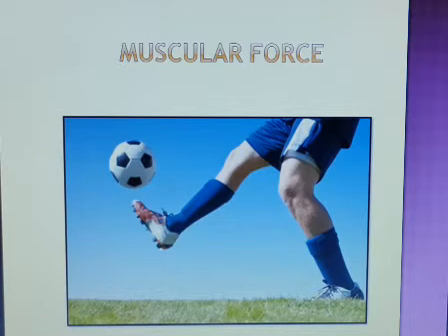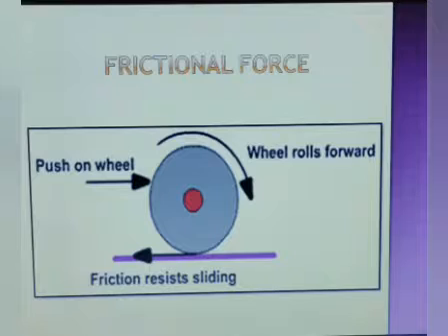Muscular force: the force applied by the muscles of our body is known as the muscular force. For example, if we want to lift a school bag or kick a football, we apply force. Or a horse uses muscular force to pull a cart. Now, the second one, frictional force.